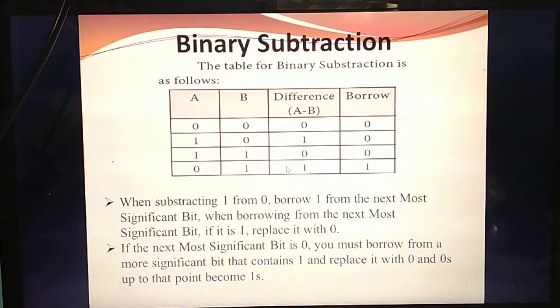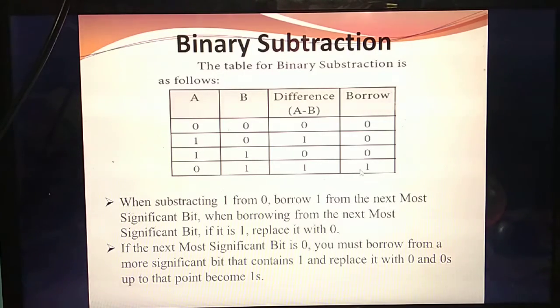Listen carefully, this tabular column you should study again and again, I am telling. 0 minus 0 means the answer is 0, borrow also 0. 1 minus 0, the value is 1. 1 minus 1 means the answer is 0. But 0 minus 1, you can't borrow from 0. The answer is 1, but you should borrow 1 from the next number.